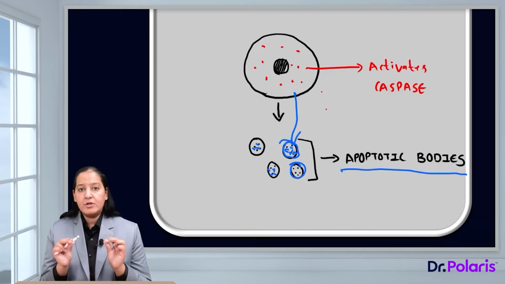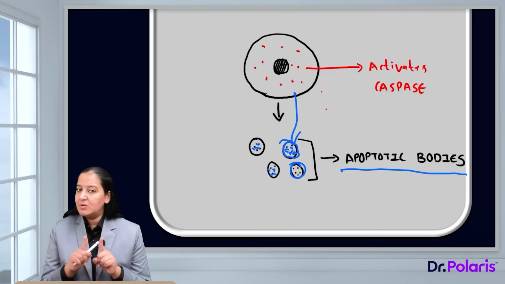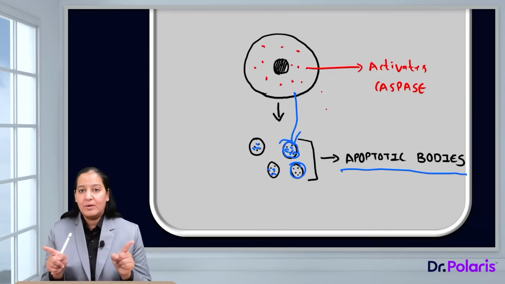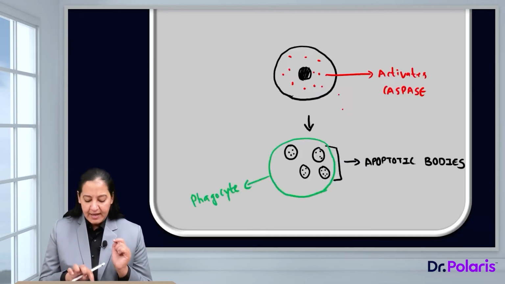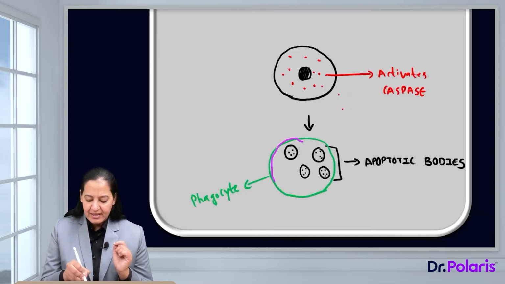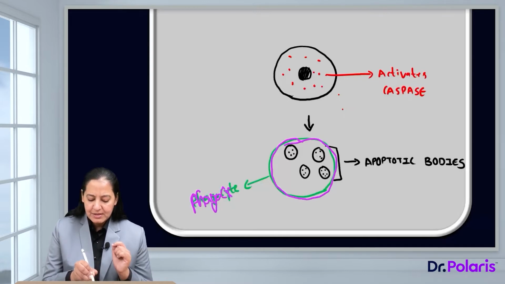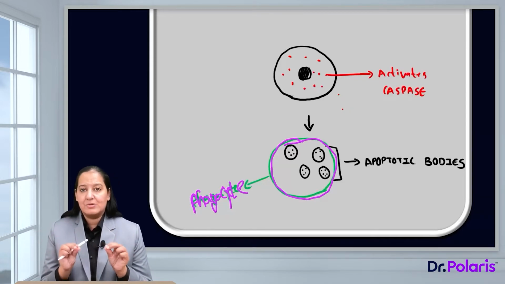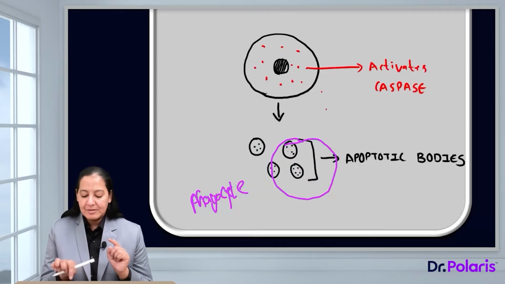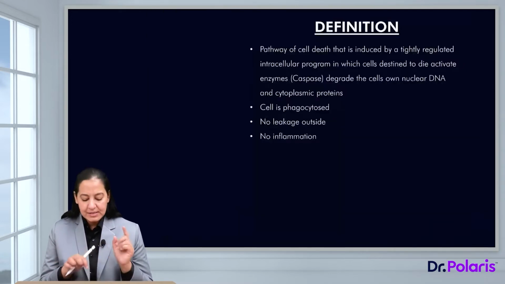But the point to remember here is that in this process, there is no leakage outside. There is no cytoplasmic leakage outside. That's why there is no inflammation. In the end, a phagocyte will come. Can you see a phagocyte in this diagram? This is a phagocyte. It will engulf all the apoptotic bodies. This is how this cell disappears from the world and the cell is committing suicide. This is apoptosis.